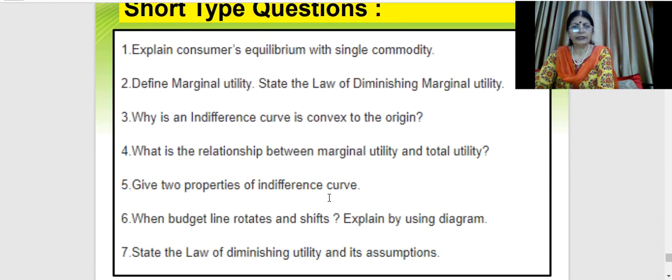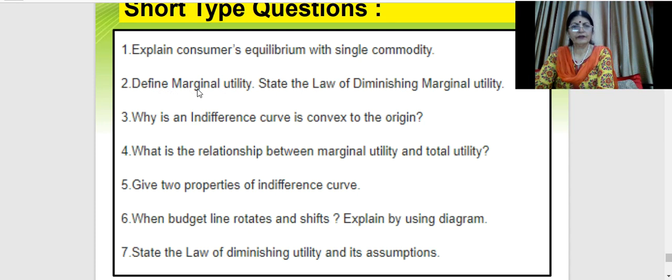Then we come to the second category of questions, that are short type questions. They are 3 markers, and the most important questions in this category relating to chapter 2 so far that has been covered is, first one, explain consumer's equilibrium with single commodity. So there are 2 approaches that we have already done, one single commodity and the other one is 2 commodities. So you have to give consumer's equilibrium with single commodity. That is the cardinal approach. Just do it very shortly.